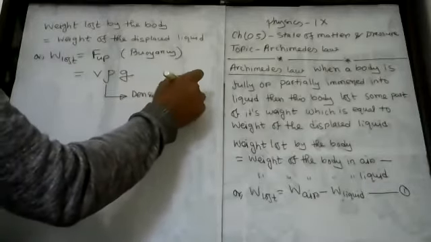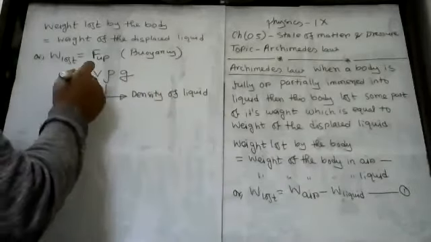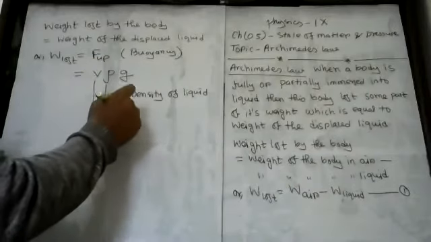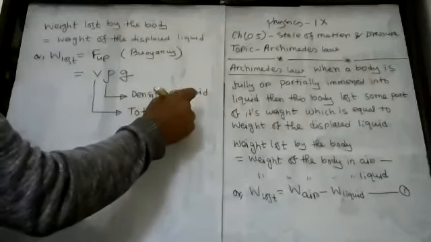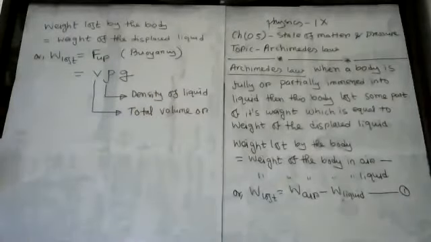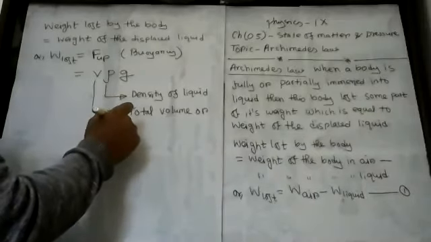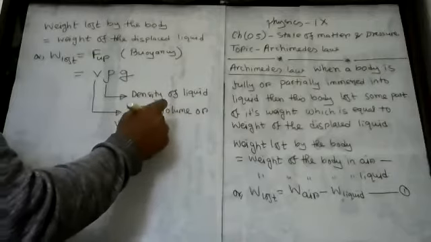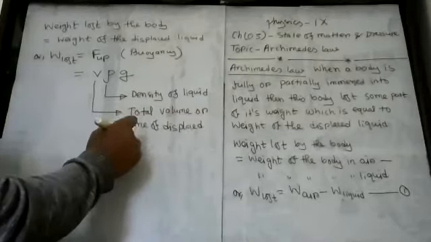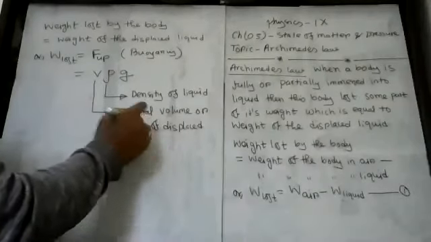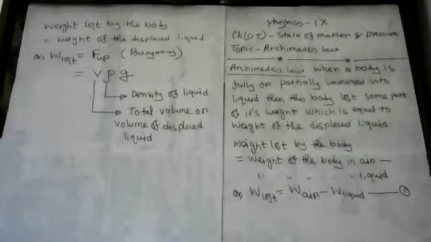Density of liquid, my dear student, and this V equal to what? This V equal to total volume, or basically this is nothing but volume of the displaced liquid, my dear student. Basically this is nothing but volume of displaced liquid. Okay, my dear student. So this is the total volume, or this is nothing but here volume of displaced liquid, my dear student.